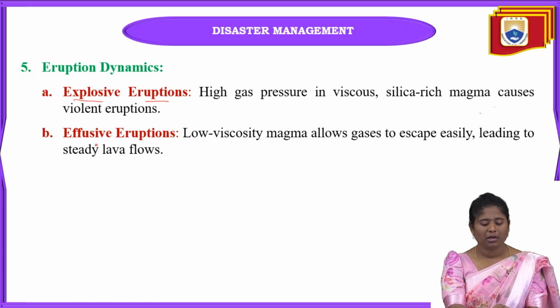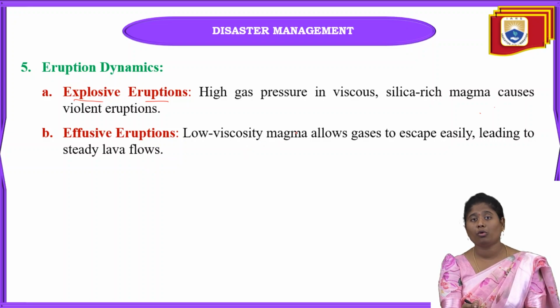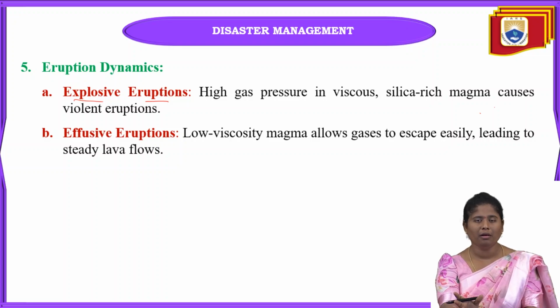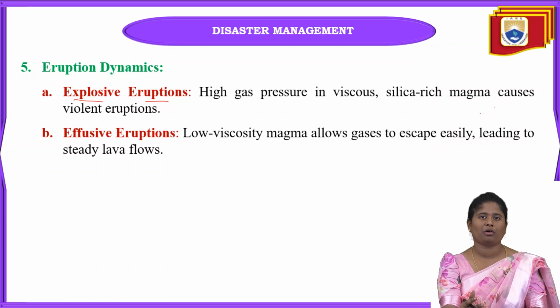And next one is effusive eruptions. If the magma has low viscosity, it allows the gas to escape easily, which will also lead to steady lava flows. It means the lava flow will not be very huge, but a steady lava flow can start because of this low viscosity.